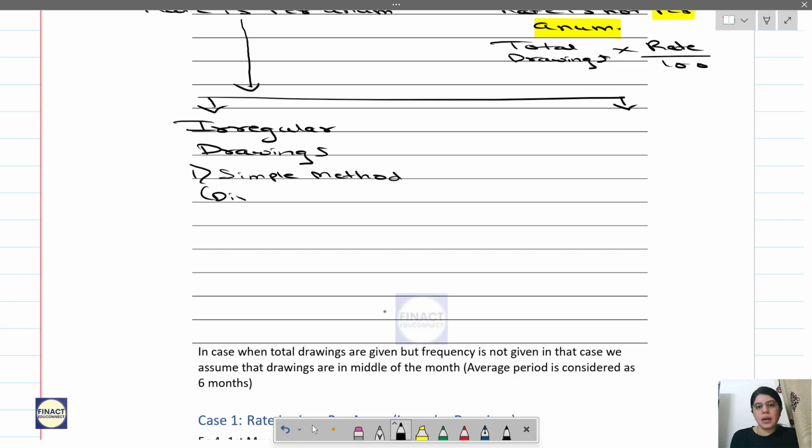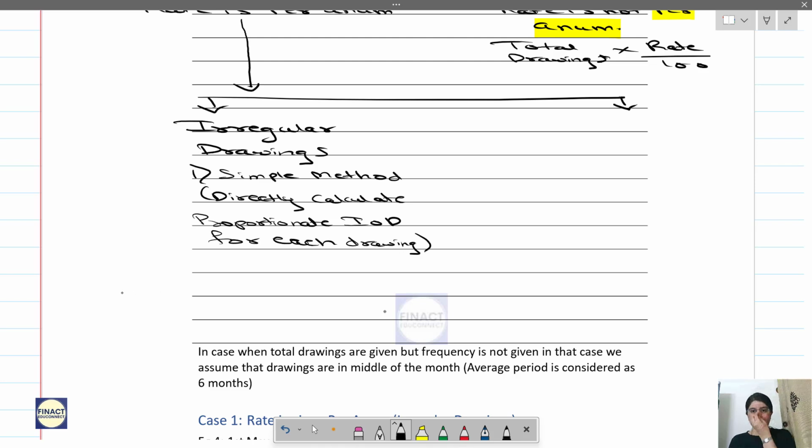In the simple method, we directly calculate proportionate interest on drawing for each drawing. For each drawing we will be directly calculating interest on drawings proportionately. The second one is the product method. So we will learn what the product method is.